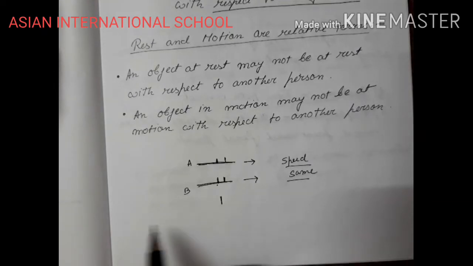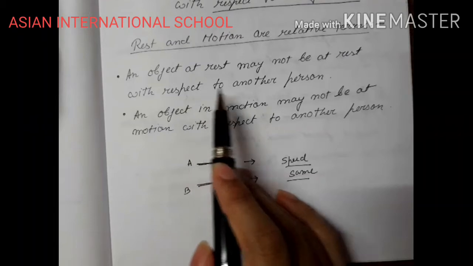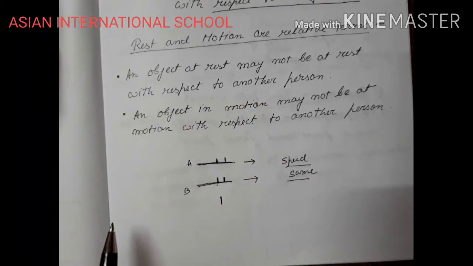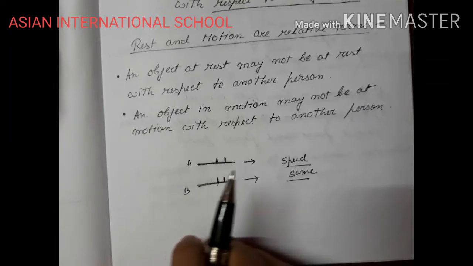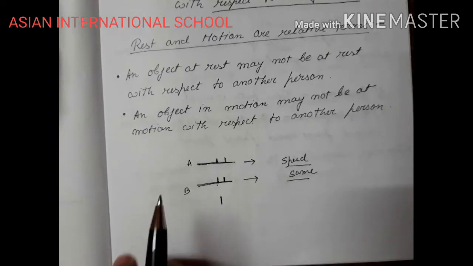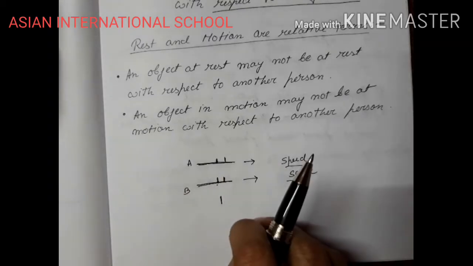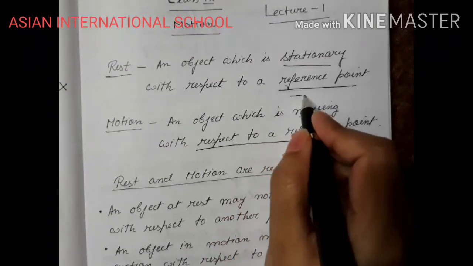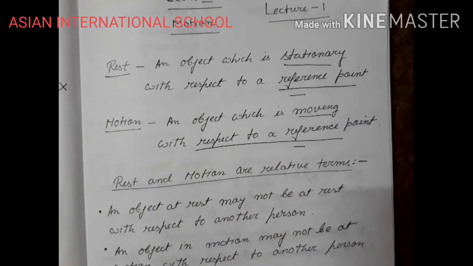So an object at rest or an object in motion is always defined with respect to a fixed reference point. We cannot tell that anything is completely at rest, or completely in motion. That always needs to be defined with respect to a reference point or with respect to a fixed point.